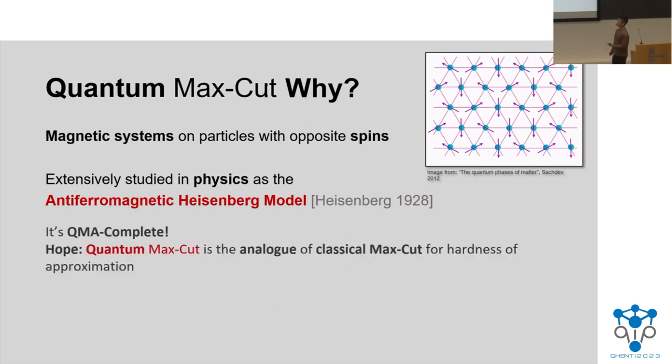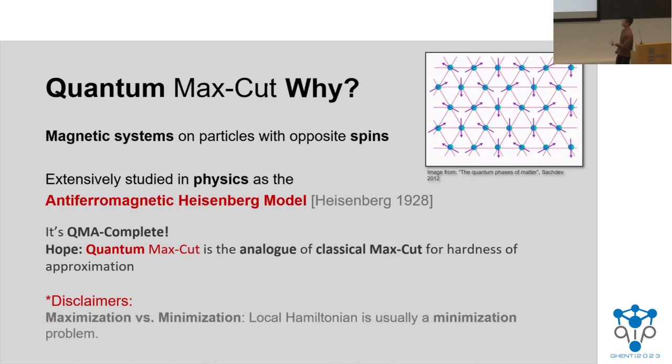And thus, the hope is that, much like max cut has really improved our understanding of approximation and hardness for NP, quantum max cut helps us make similar progress in the world of QMA and quantum. A couple of disclaimers. We talk about maximization here rather than minimization, whereas local Hamiltonian is usually phrased as a minimization problem where you try to compute the smallest energy. But in the end, it's QMA hard in the maximization and minimization world, so it doesn't make too much of a difference.